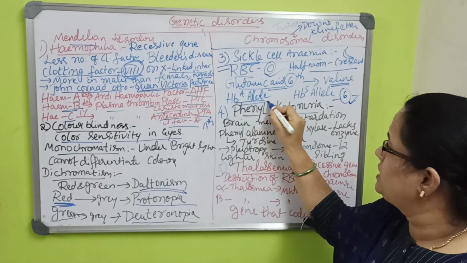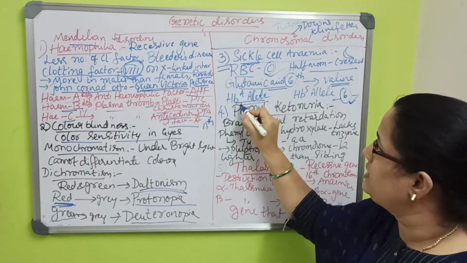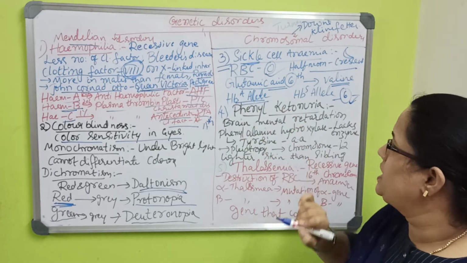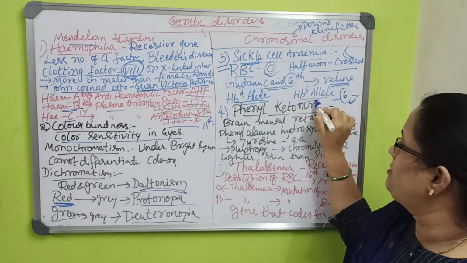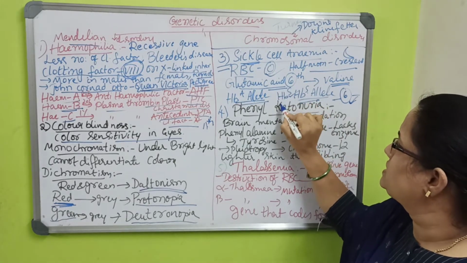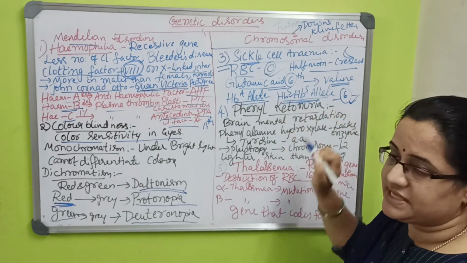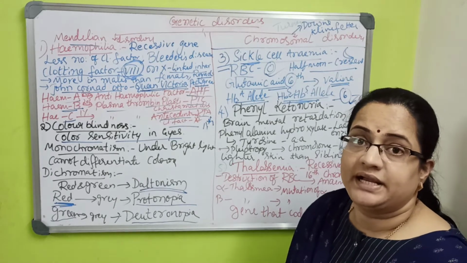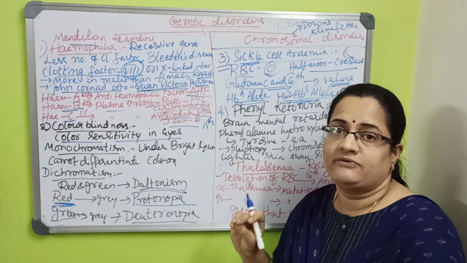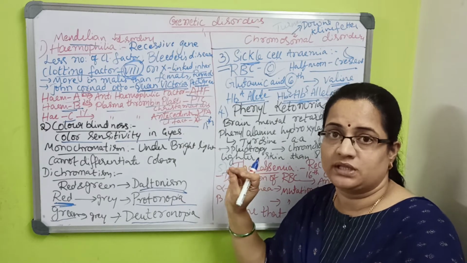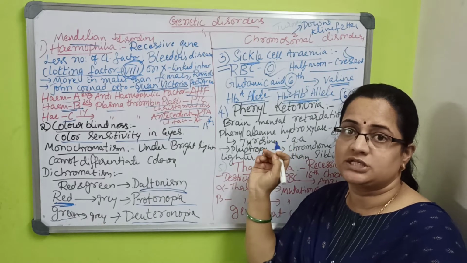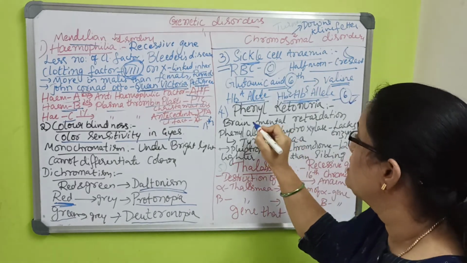Because of that, the allele which is generally for round-shaped RBCs, in normal people, is HBA. For sickle-shaped cells, that gene is HBS. You can write it as the HBS gene, which is a recessive gene, the hidden character. A dominant trait is the dominant gene which shows the character. Here the recessive gene, which is hidden and shows this disease, is called a recessive trait.